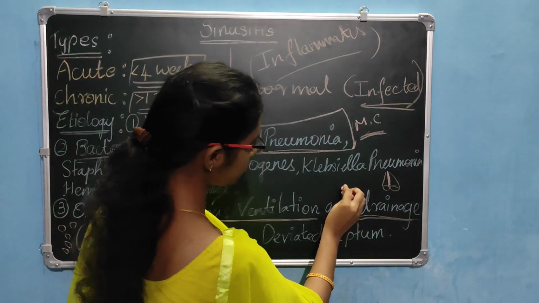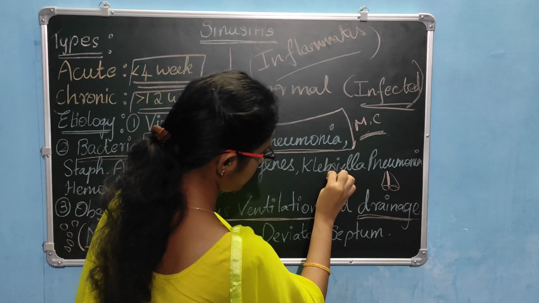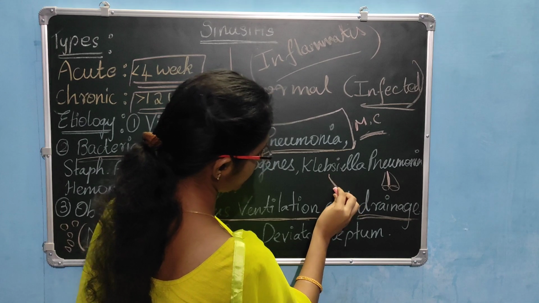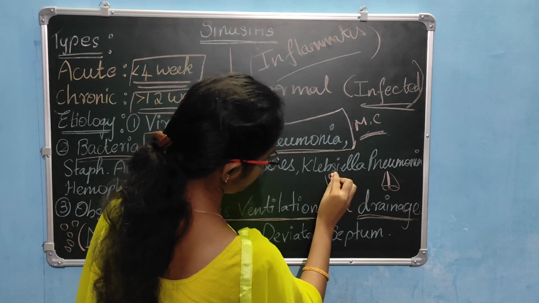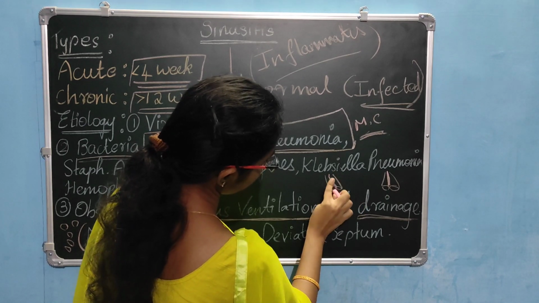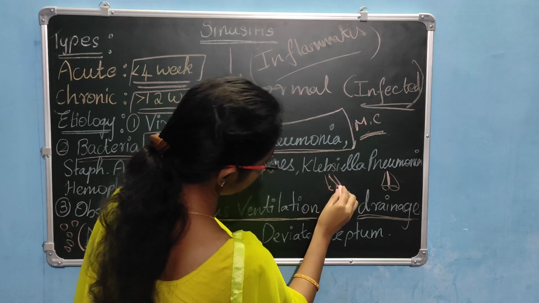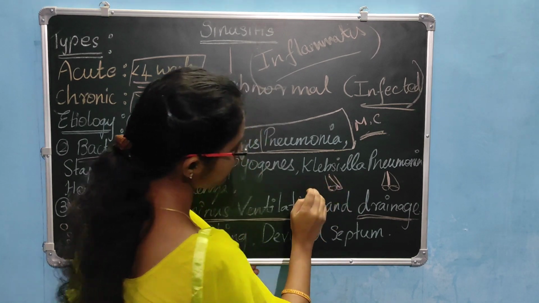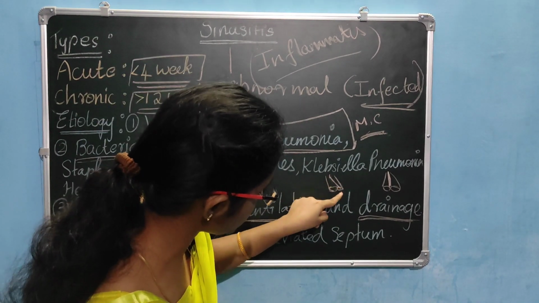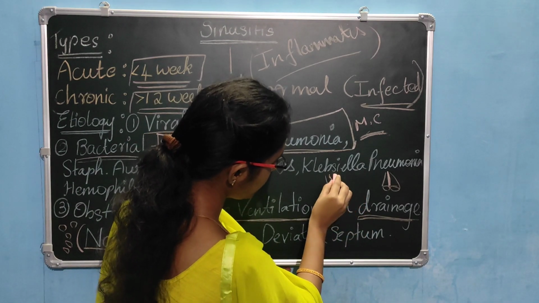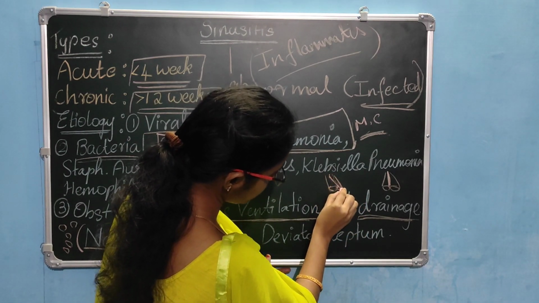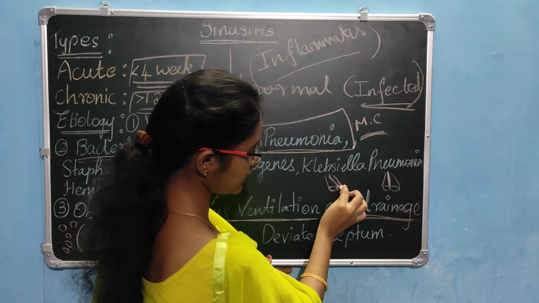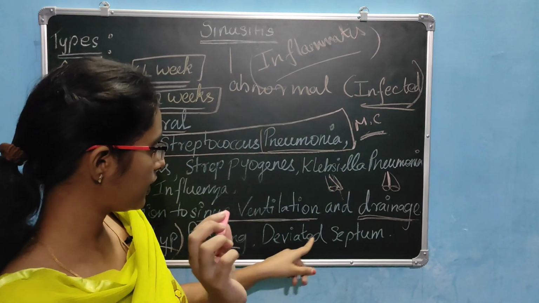Deviated septum is when it is deviated. So here is the deviation. When we get deviation, there is an obstruction. Can you appreciate? Drainage cannot flow normally. Here is the obstruction. This is the deviated septa.